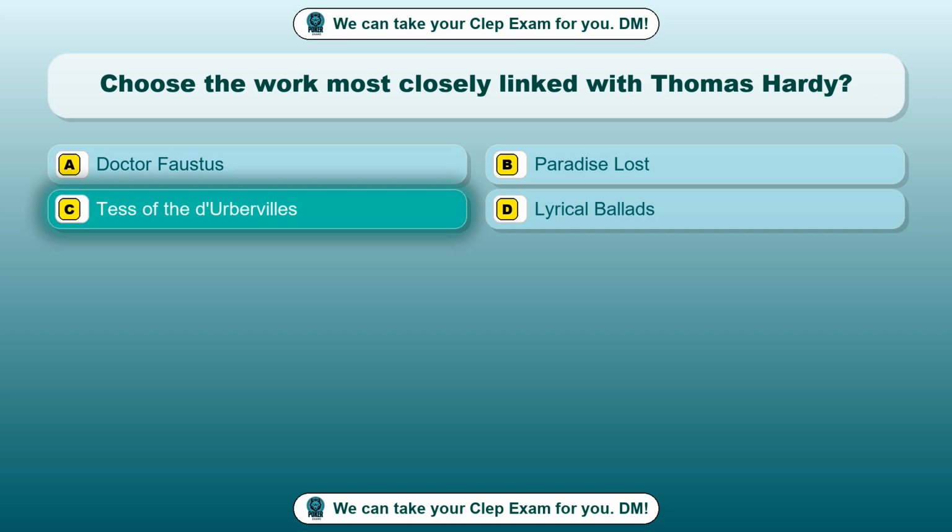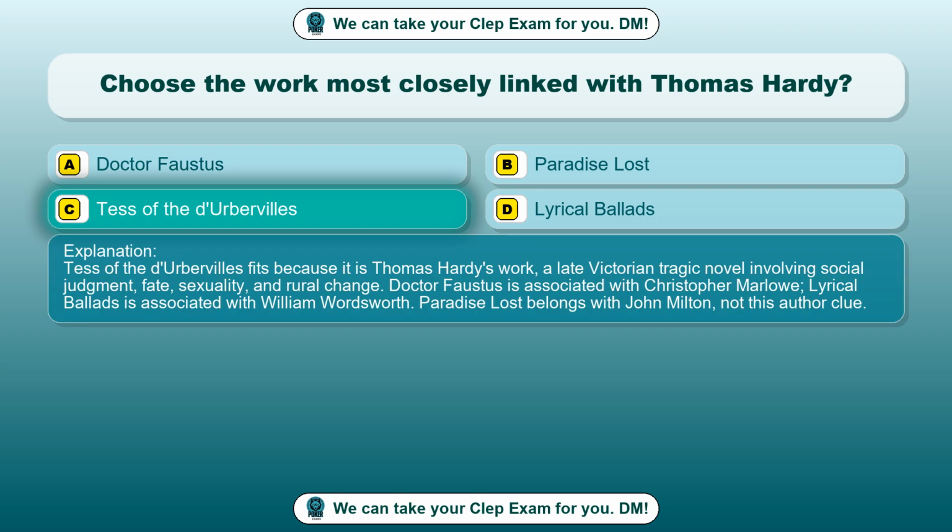The correct answer is option C, Tess of the D'Urbervilles. Tess of the D'Urbervilles fits because it is Thomas Hardy's work, a late Victorian tragic novel involving social judgment, fate, sexuality, and rural change. Dr. Faustus is associated with Christopher Marlowe. Lyrical Ballads is associated with William Wordsworth. Paradise Lost belongs with John Milton, not this author clue.